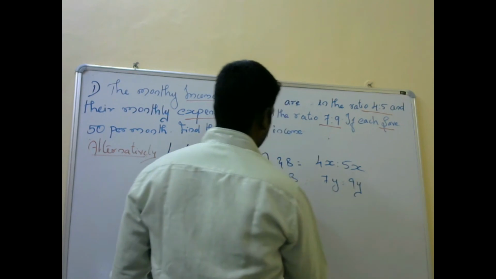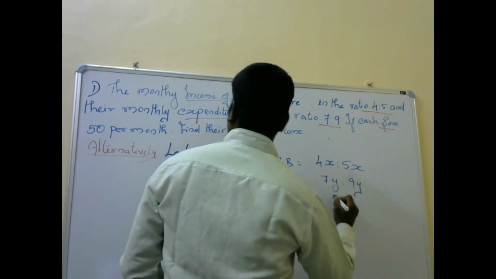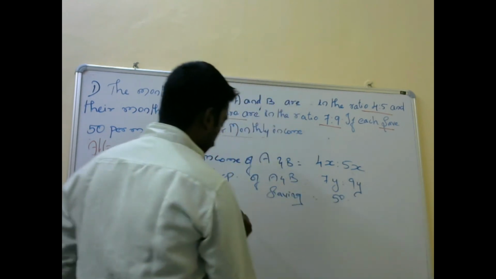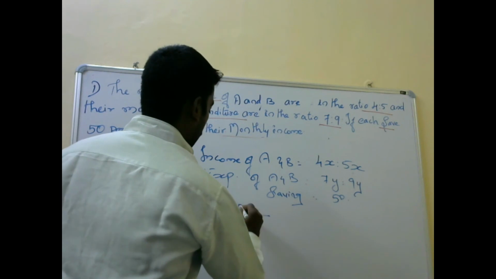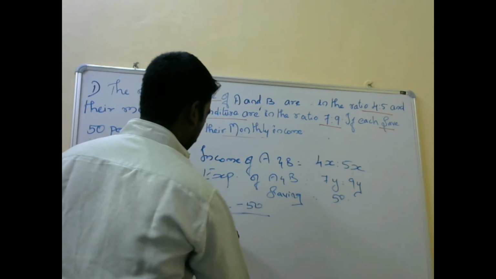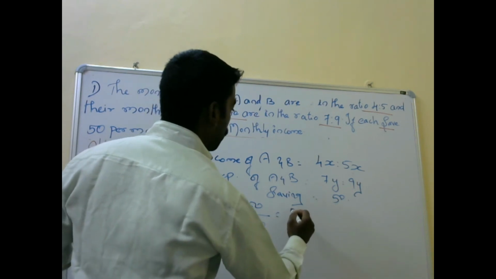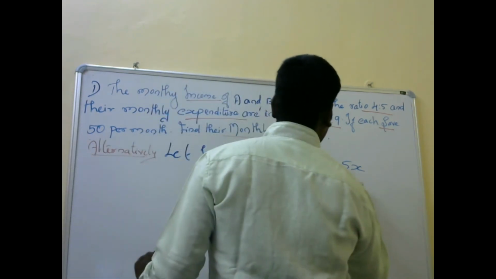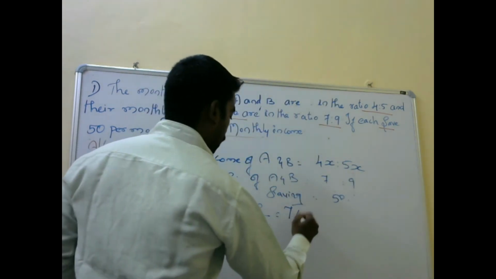Savings will be 50. So 4x minus 50 over 5x minus 50 is equal to 7/9.